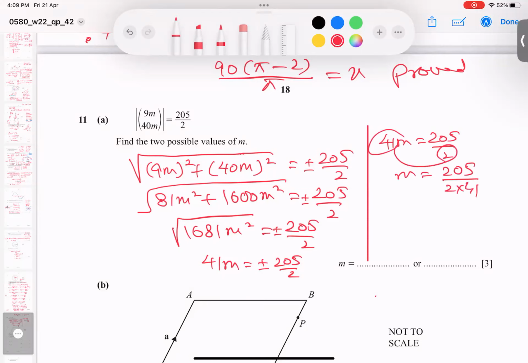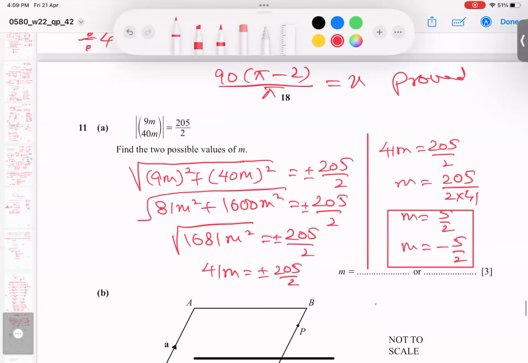41 will come with 2. And when I type in the calculator, I get 5 by 2 positive. But when I use negative, what happens? So one positive and one negative. So these two answers we got, it is only possible because whenever we remove the modulus sign, we always get plus and minus. I hope you got the point very clearly.